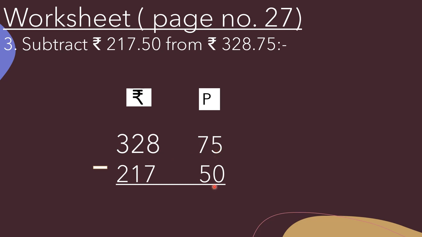So let's start from our right hand side. So 5 minus 0, that is equal to 5. 7 minus 5, 2. 8 minus 7, 1. 2 minus 1, 1. 3 minus 2, 1. So what is the answer? That is rupees 111.25. Now question number 4.